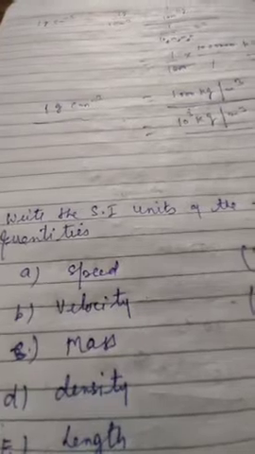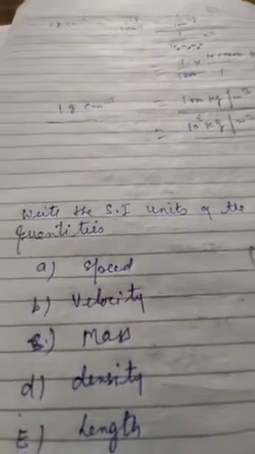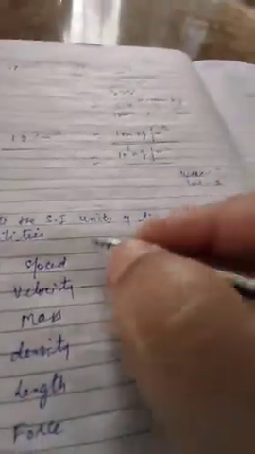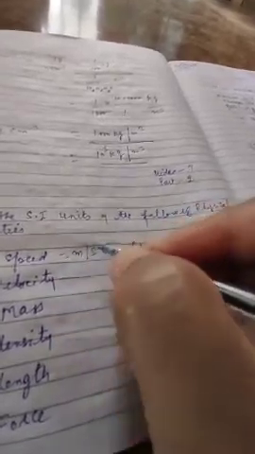So students, in video number 7 part 2, I have given you some physical quantities to write their SI units. I am just going to write the SI unit of the following physical quantities, and you can match with your answer whether it is true or false. You can check it. The SI unit of speed is meter per second.